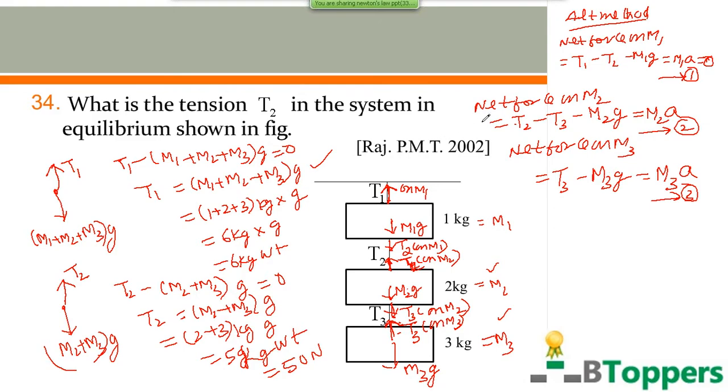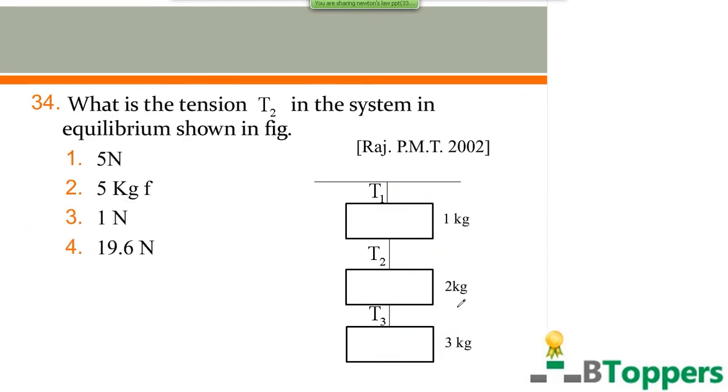To find T2, you can add the equations 2 and 3. If you add equations 2 and 3, minus T3 plus T3 get cancelled on the left side. And next you substitute A equal to 0. Then you get this result: T2 equal to (M2 plus M3) G. You can complete the simplification by the alternate method yourself. So for question number 34, the second option is the answer.